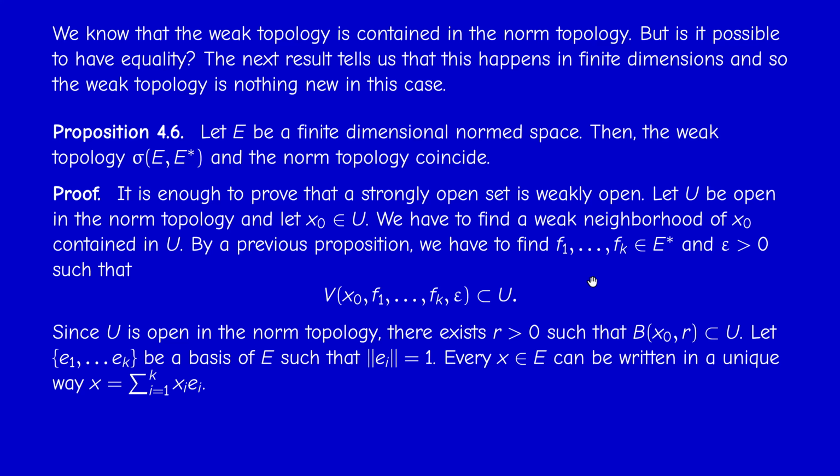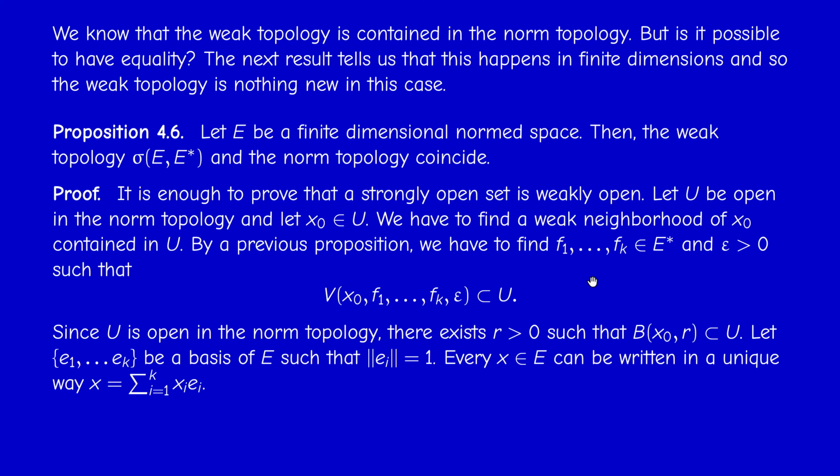Now every x in E, as you know from linear algebra, can be written in a unique way as a linear combination of the e_i. Here I have some analogy between the concept of a basis of a vector space and the basis of a topology. The idea is the same: in both cases the basis elements are used to build the space. They are building blocks of the space.